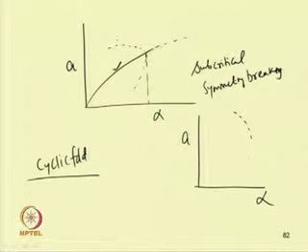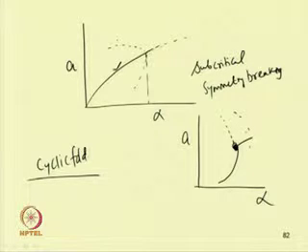So, in this case, one can see that at this critical point, we will have a stable solution and this is unstable. So, at this point, this is a saddle node, similar to the saddle node in case of the fixed point response.